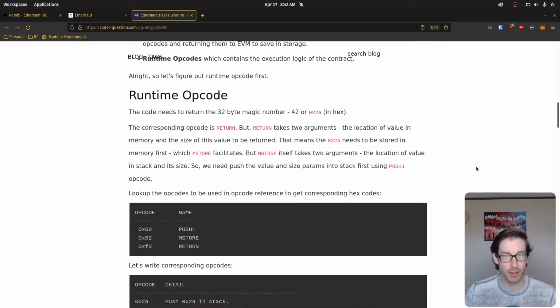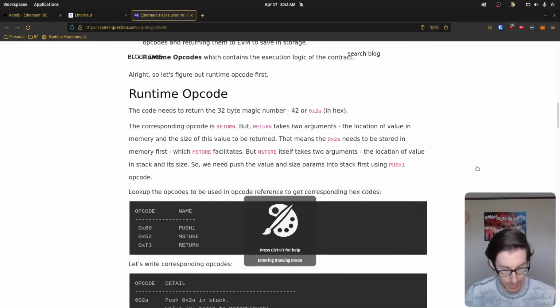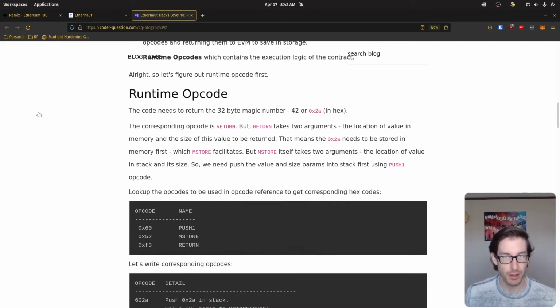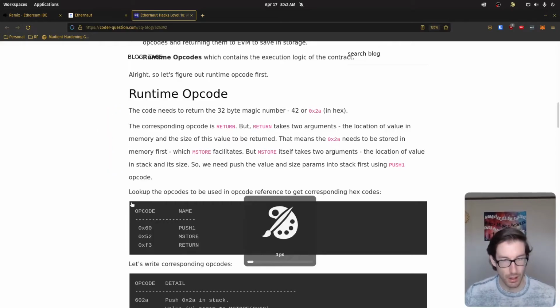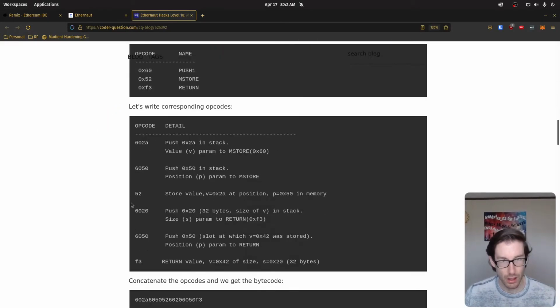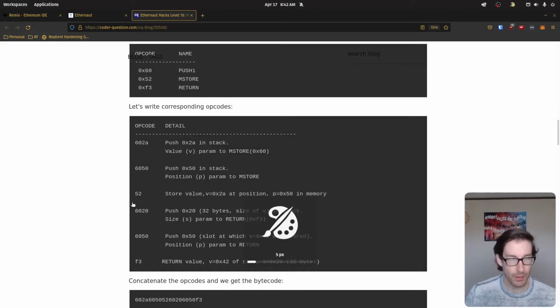In their explanation, they talk through some of the stuff that I've just mentioned above, just in a different manner. So we have some of the stuff of reverse engineering this. If we come down here, we can see specifically how they're going to walk through this, and I want to explain it in a manner that makes sense.